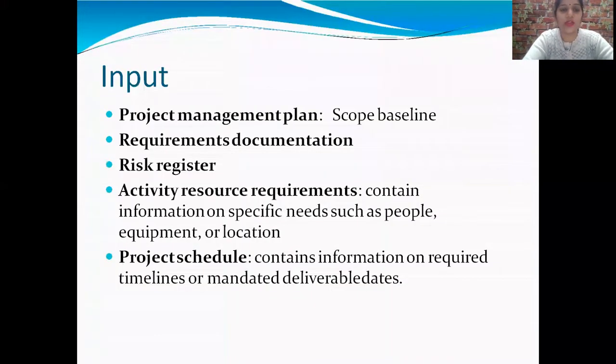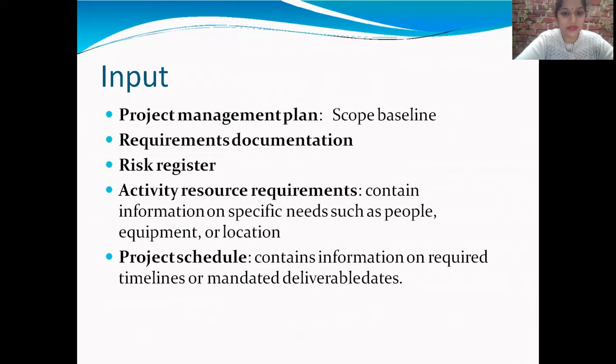In input, the project management plan includes scope baseline. In requirement documentation, we have some documentation in manual format or in soft copy. Third one is the risk register, in which we have mentioned every risk that comes in the duration of the project.